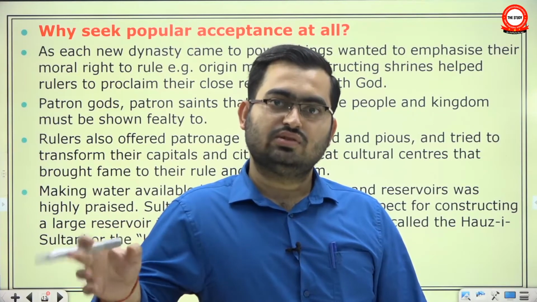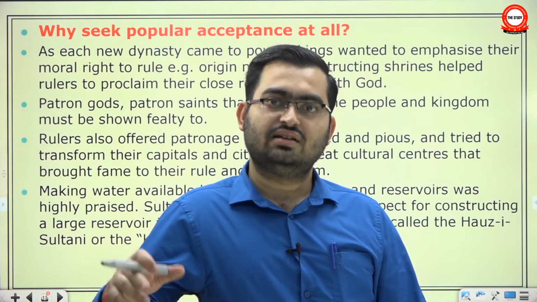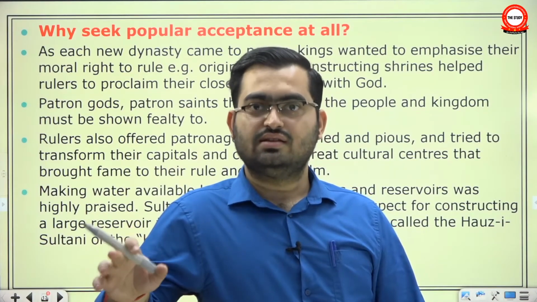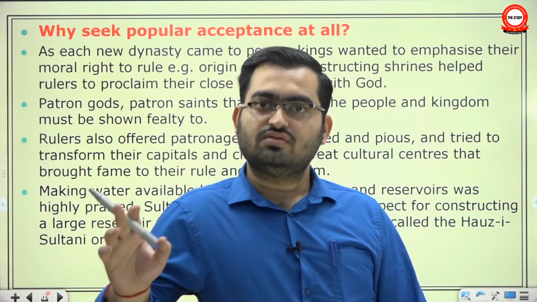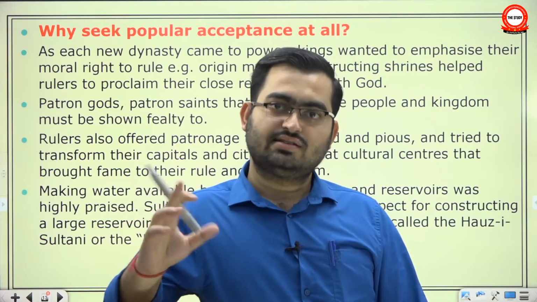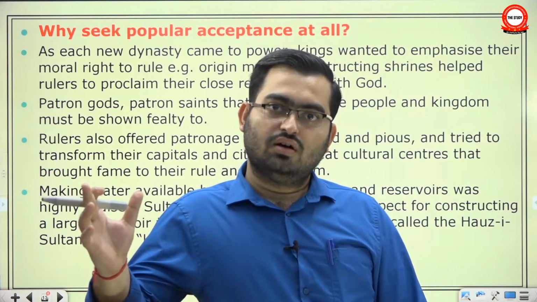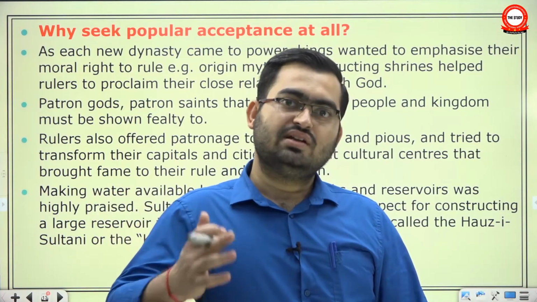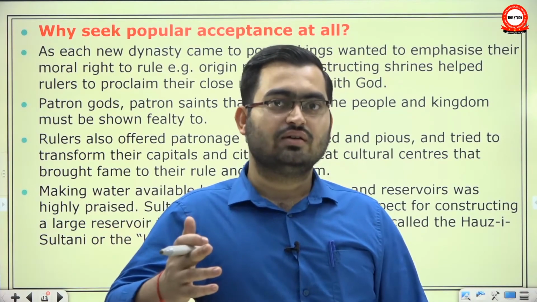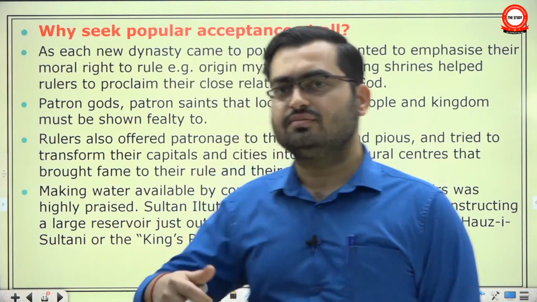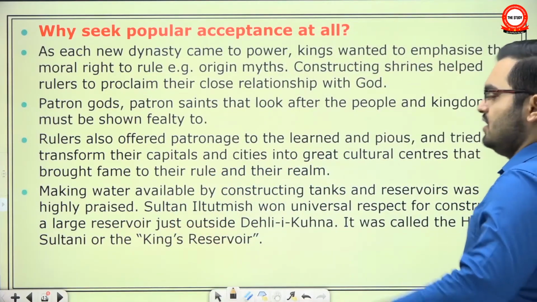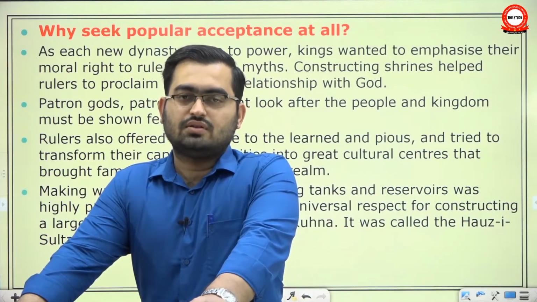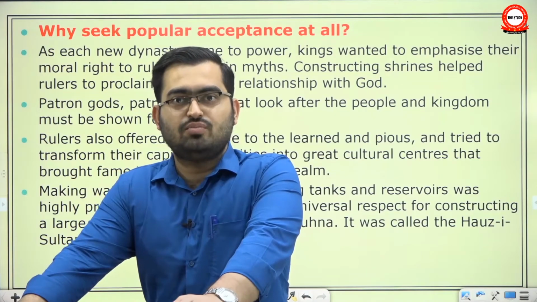I mean, Razia Sultan was so popular among the people of Delhi that the nobles who were conspiring against her knew that we cannot assassinate her in the city, else we would not survive. So what to do? They thought, let's hatch a plan and trick her into coming out of the city. So she went on a military campaign and there she was ambushed, first imprisoned and then killed later. So even though you don't go to ask for votes in regular elections, still you have to be approved by people.